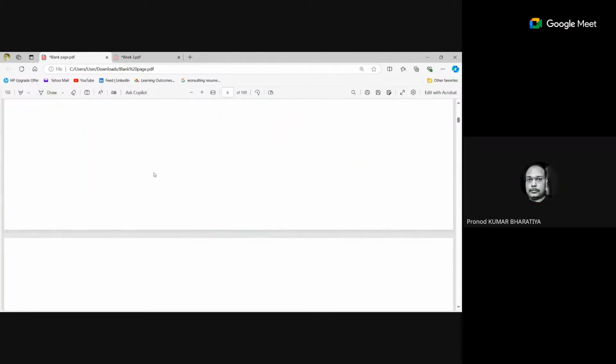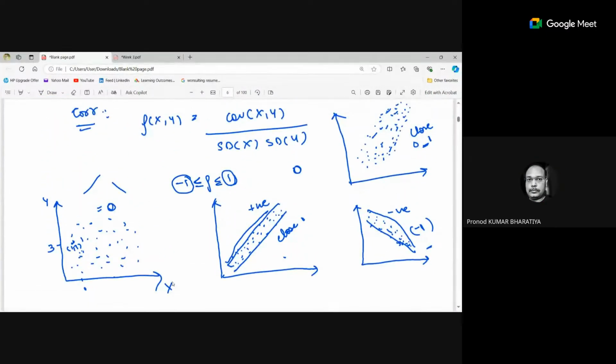So the width of the scatter of the points, the x, y coordinates, defines how strong the correlation is, whether on the negative side or the positive side. If the width of the scatter is very minimal, then it is very close to 1.